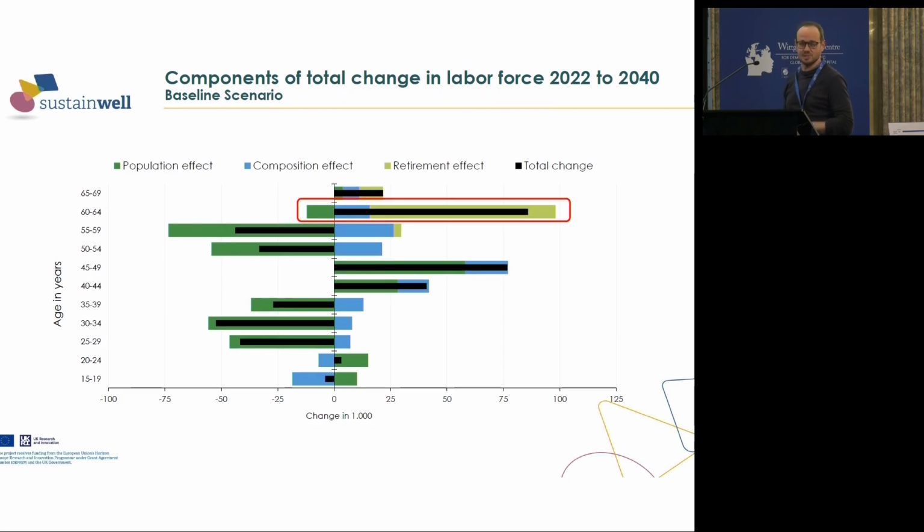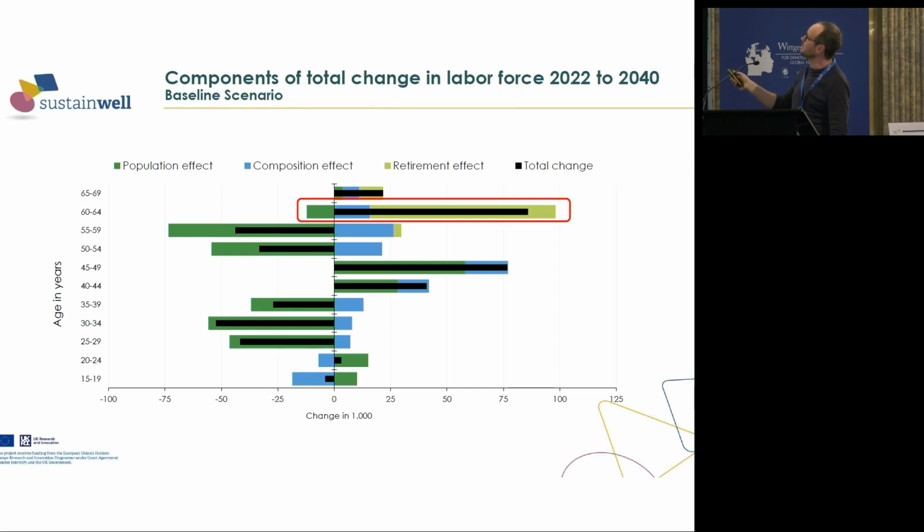Nice thing about our model is that we can also explain why things happen in our model. So what you see here is a decomposition of the total change in the labor force between 2 points in time. So I show you here between 2022 and 2040. And if you look only at the age group 60 to 64, we see that the overall number of people in the labor force will increase by 85,000 people. And we can decompose this change, showing what would happen if the labor force participation rates would remain constant. Then we would have a negative effect. So the population effect, so to say, is negative. But we still have an increase because we have these 2 positive effects.